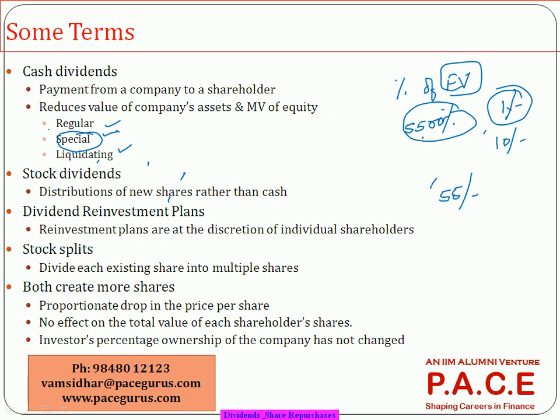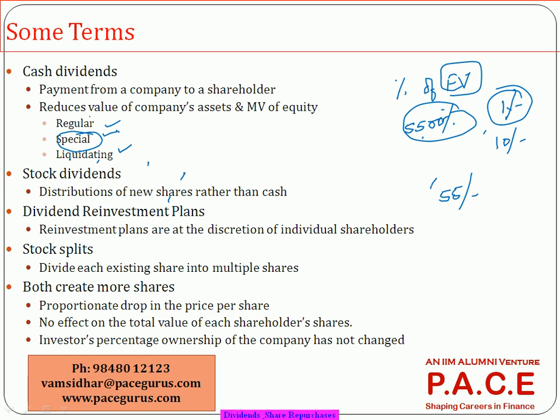So the share price has to go down by that much extent. If he has already received some 20 rupees, right? If he sells, let's say he can sell it at 2,000. Out of that 2,000, he has already received 20 in the form of dividend. So basically now all he is supposed to receive is only 1980. So the share price goes down to that extent from a reality standpoint also. So the market value of the equity will go down. The company's assets value will go down, because there is a cash outflow from the company, any dividend.